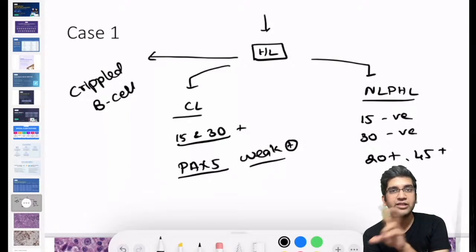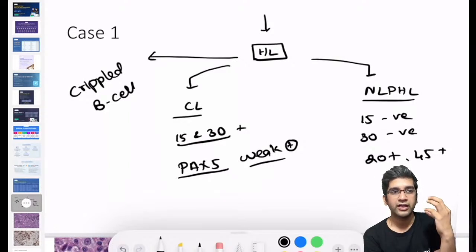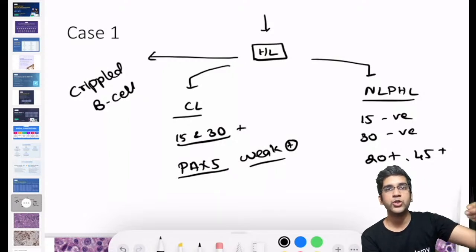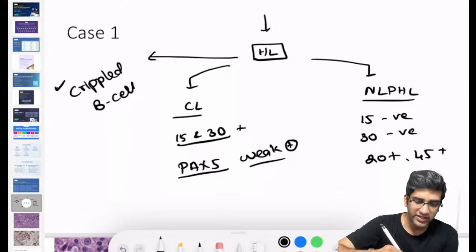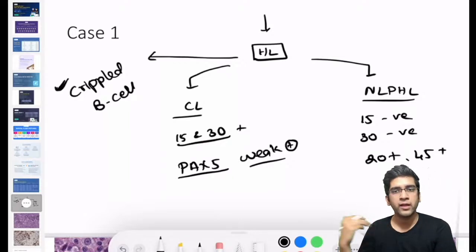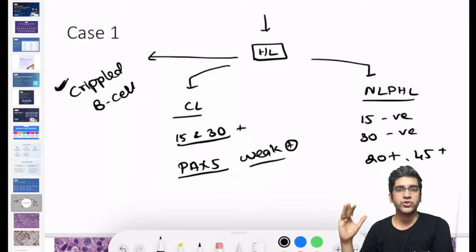It expresses a weak PAX5. It's a crippled B cell. It's a dying B cell which is being pushed with your EBV induced proliferation, and it becomes a neoplastic proliferation, right? This is very, very classical for a classical Hodgkin's lymphoma. For NLPHL, it will be strongly positive. CD20 is positive, it's a B cell marker as well, fine.